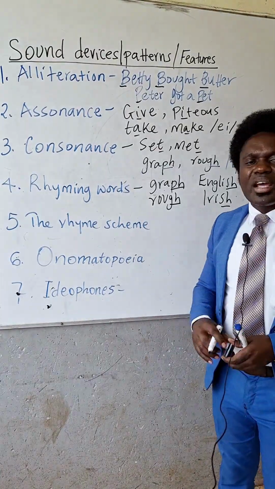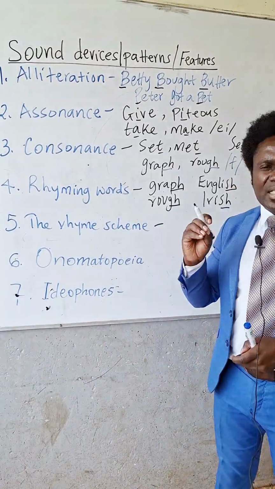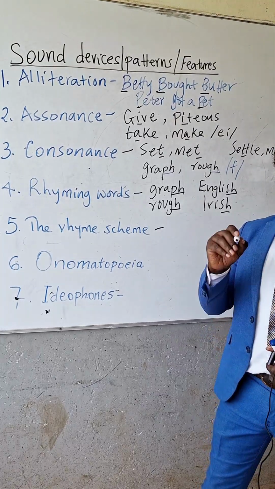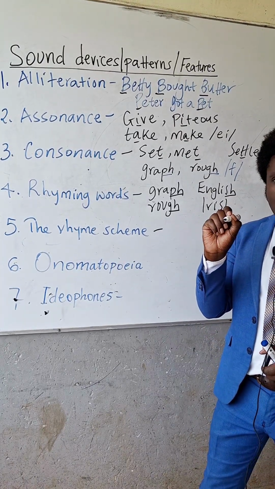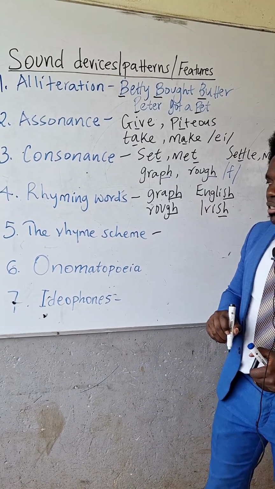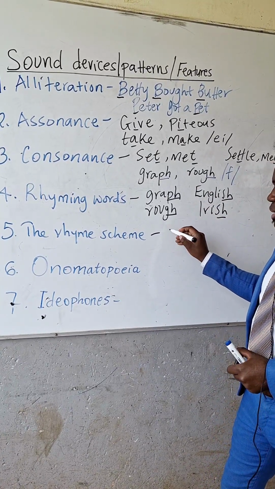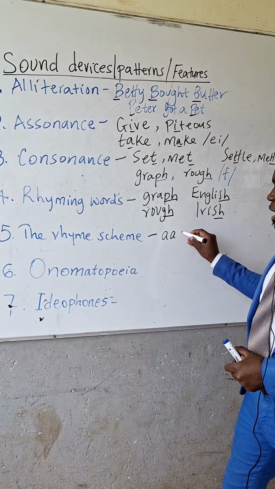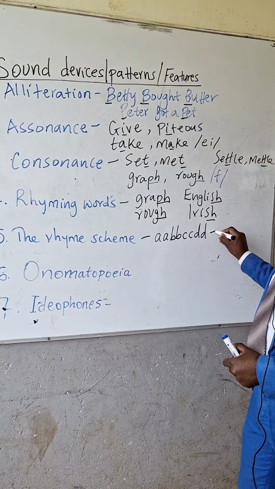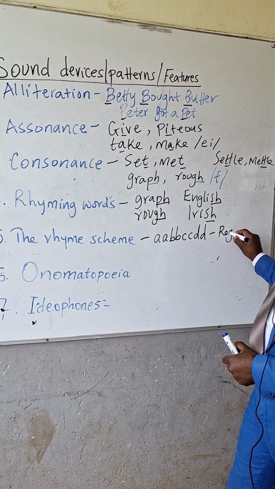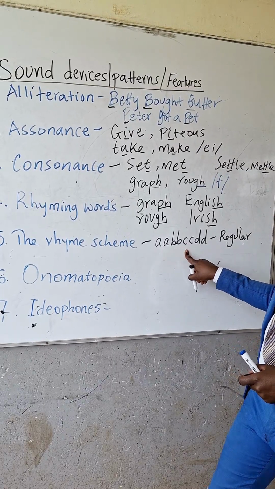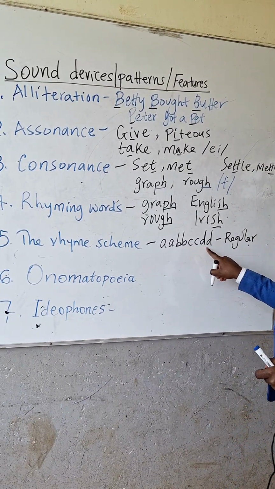Then we have the rhyme scheme. This is a pattern formed by rhyming words in a poem. That means we focus on the last sound in the last word of every line. Then we may have a rhyme scheme with a pattern of A, B, B, C, C, D, D. We call such a pattern regular, because you can predict the next pattern. If you have A, B, B, C, C, D, D, then the next one should probably be E, E, F, F.